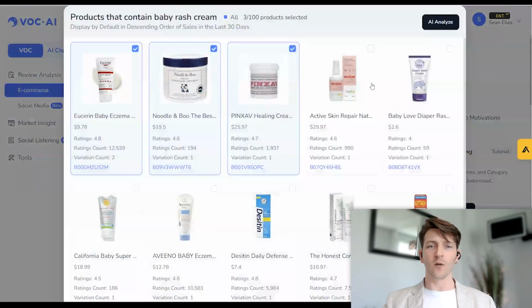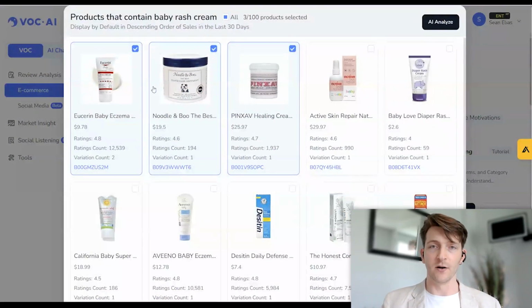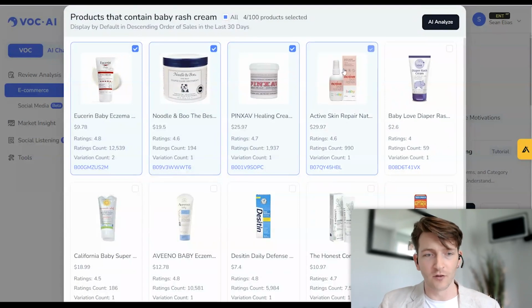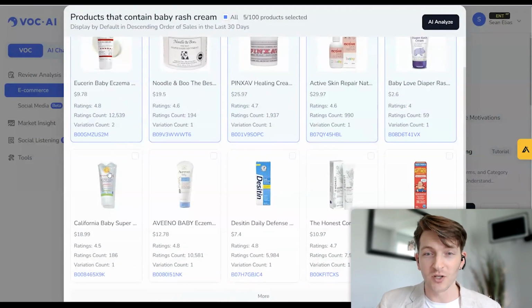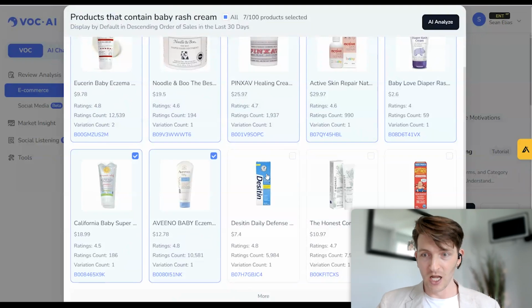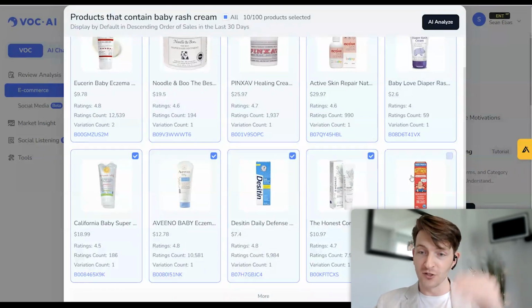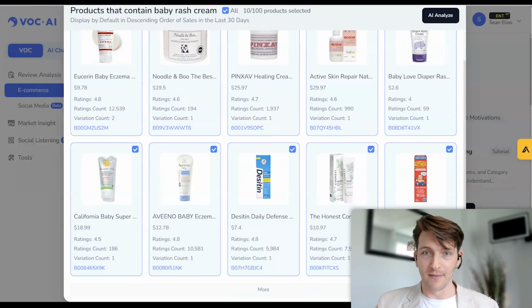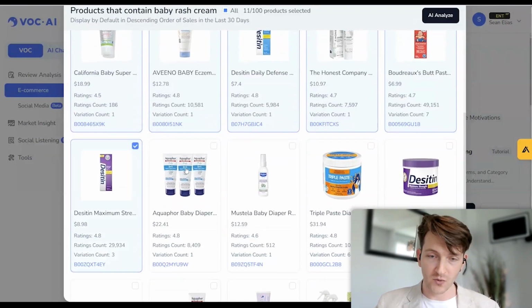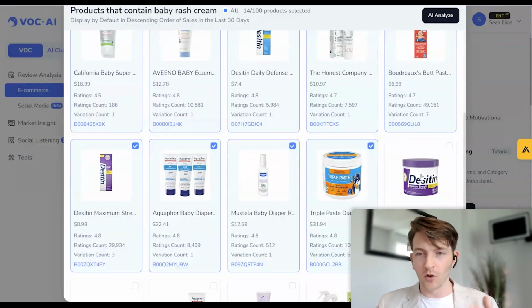But you would go ahead, enter in the ASINs here, or the hero search keyword, hit search, and then you're going to get all these different products that appear to do with that hero search term. Now, what you're going to see me do is I'm selecting all of the products that I want Shulex VOC to download the reviews for and analyze them. And we can add up to 100 different ASINs. And of course, the more reviews we have Shulex VOC analyze, the more data and the more confident we can be in that data.